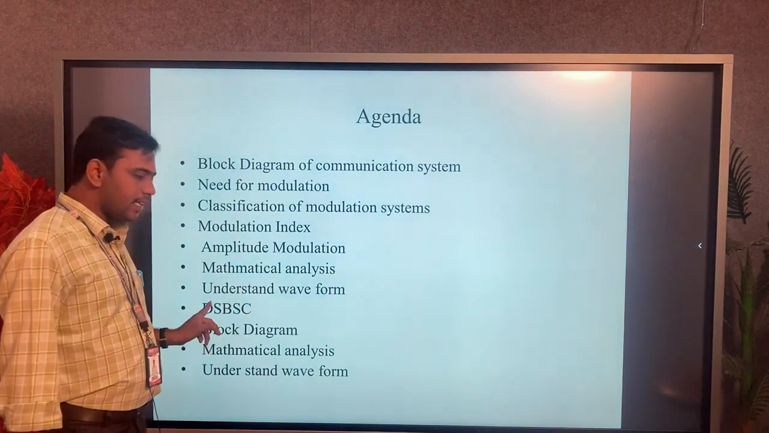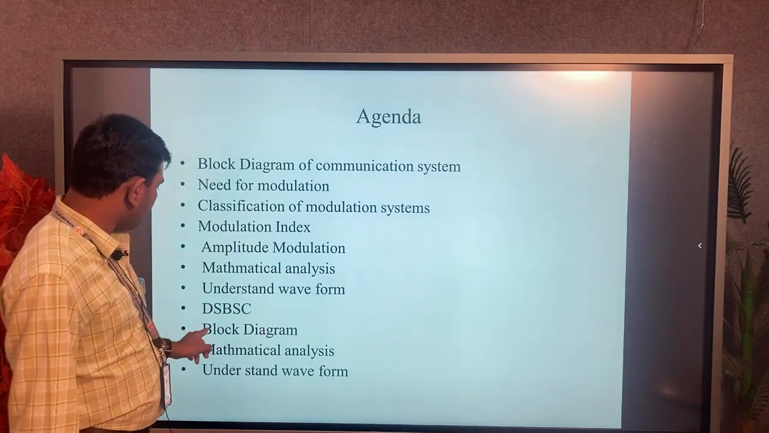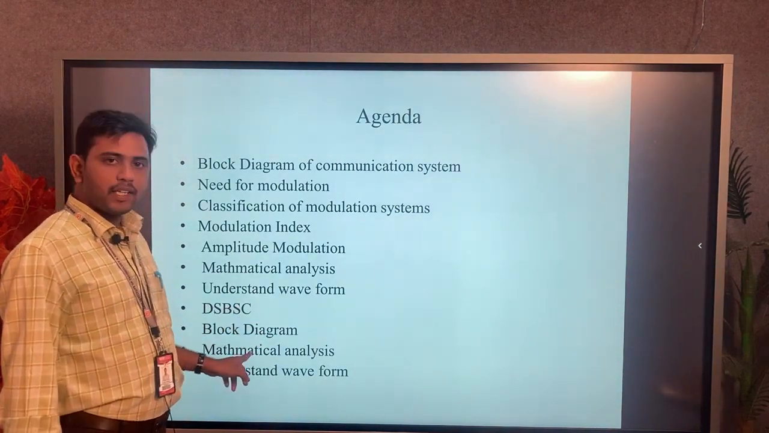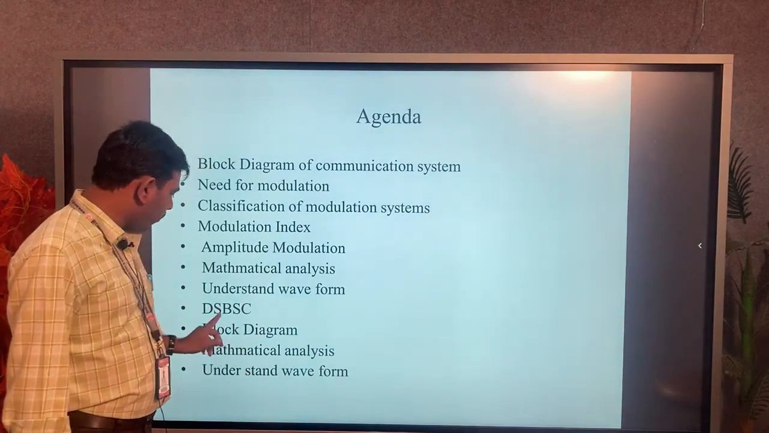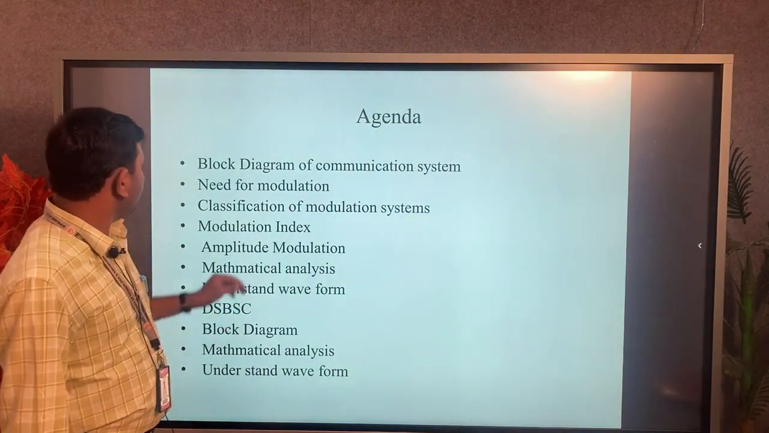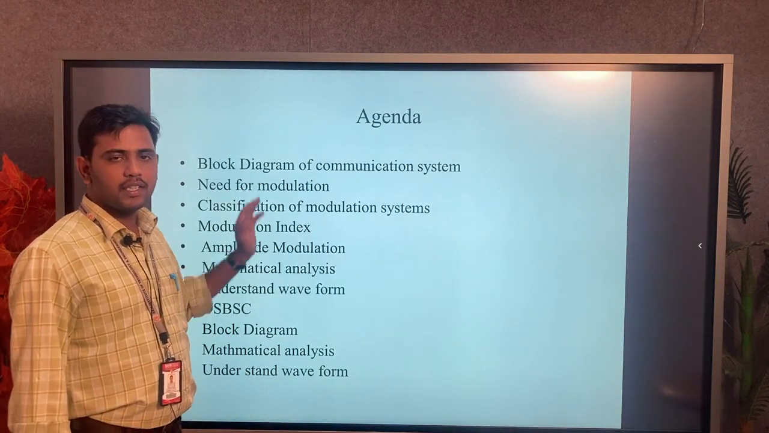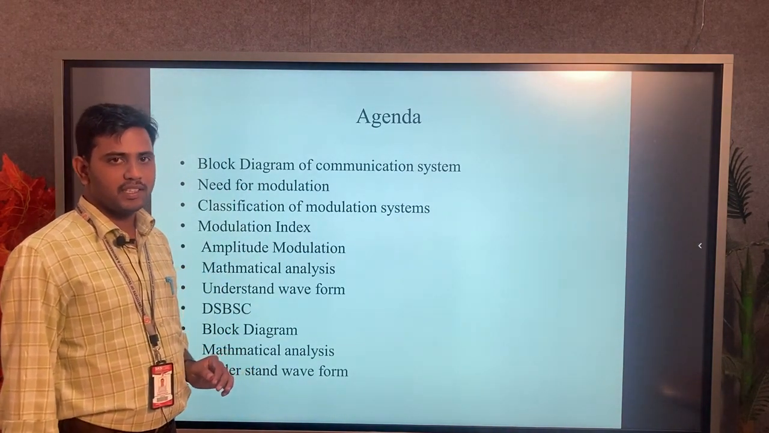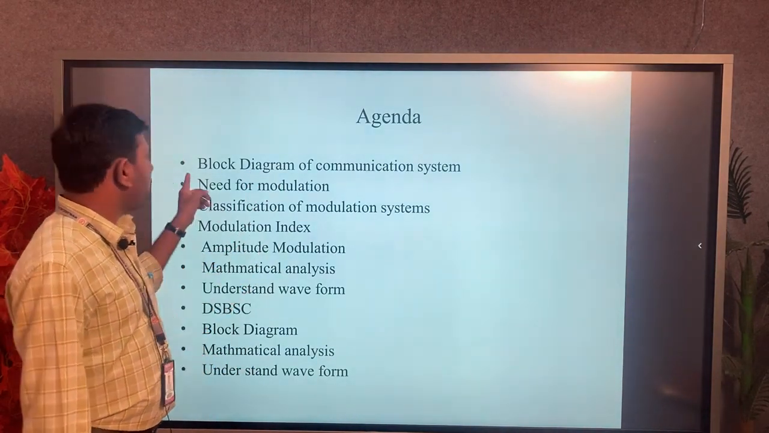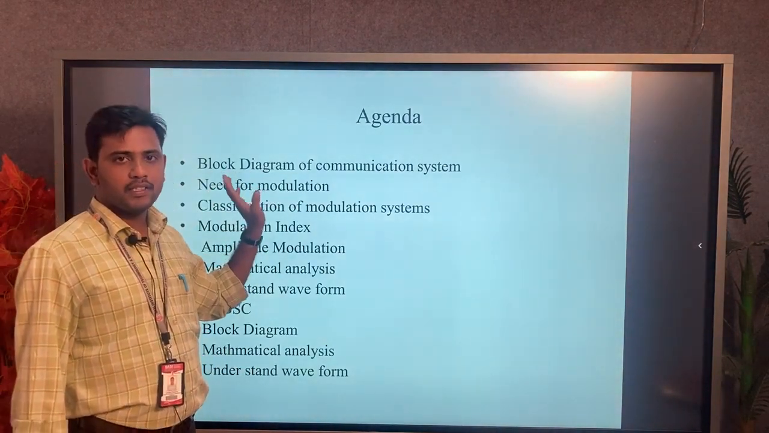And in the DSB-SC we go to the block diagram of DSB-SC, the DSB-SC mathematical analysis, and the waveforms observed in the DSB-SC. So these are the agenda we have to discuss in the Principles of Communication Theory. Now first we have to discuss the topic, the block diagram of communication system.